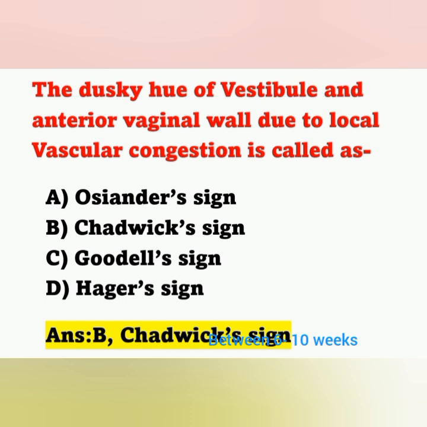In Haga sign, the upper part of the uterus is enlarged by the growing fetus and the lower part of the body is empty and becomes extremely soft, and the cervix is completely fine. It can be seen between the 6th to 10th week of pregnancy. Move on to the next question.